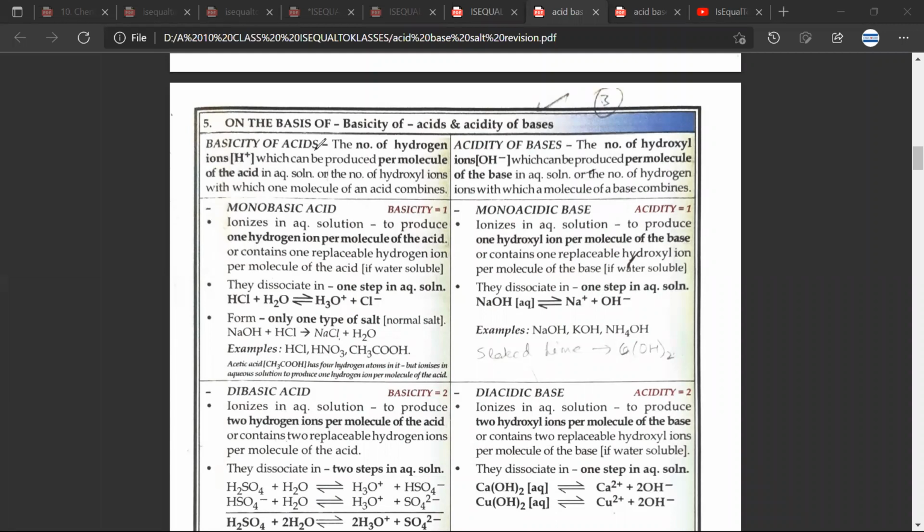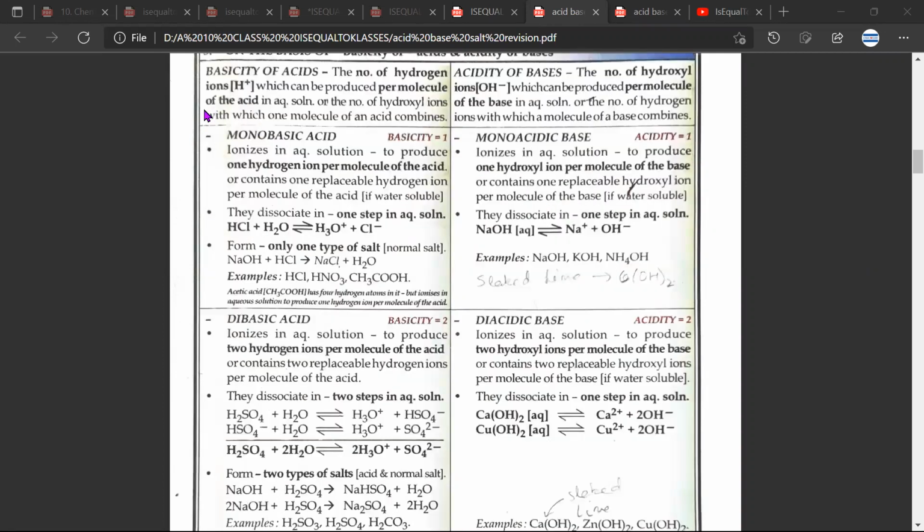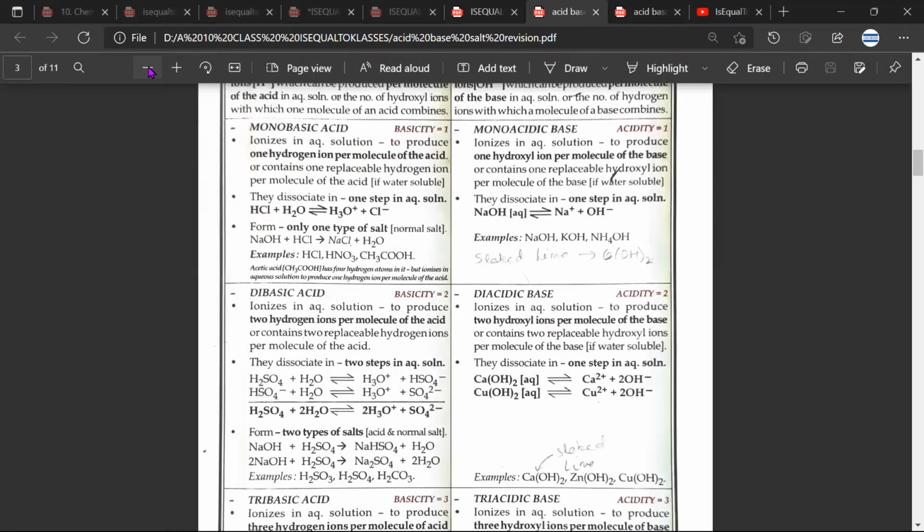So Mr. Sibang, here is the basicity of acids: the number of hydrogen H plus ions which can be produced per molecule of the acid. This is the acidity of bases: the number of hydroxyl ions which can be produced per molecule of the base. In your book, they have discussed this in detail with examples.